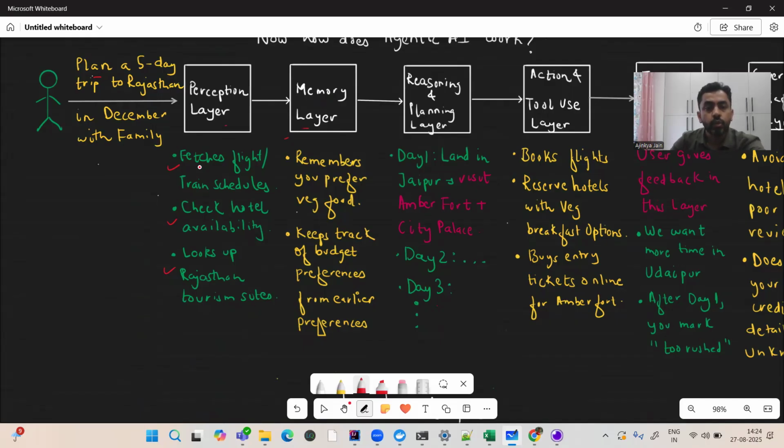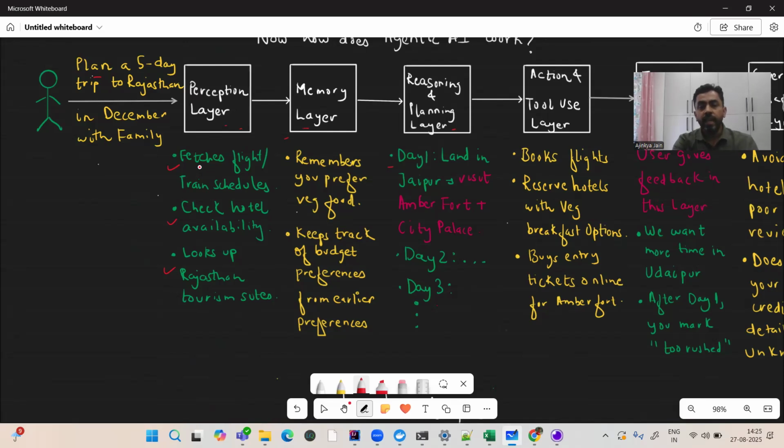Then once these two layers are passed, comes the brain of the agent, that is the reasoning and planning layer. So here the LLMs are involved, like the ChatGPTs and Claudes and the Llamas of the world, right? They do the planning basically. So day one, which would be the best start? Day wise planning it is going to give you.